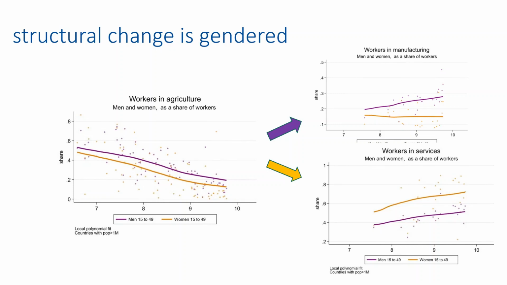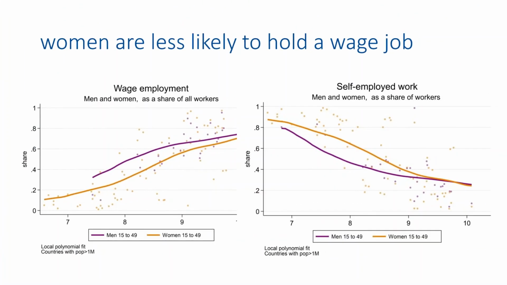So for instance, we see here that there is structural change for everybody, but this is quite gendered. Men move to manufacturing, while women move to services. There is also a gender component in the type of job. The wage jobs which are preferred by the rich and the educated are less likely to be held by women.